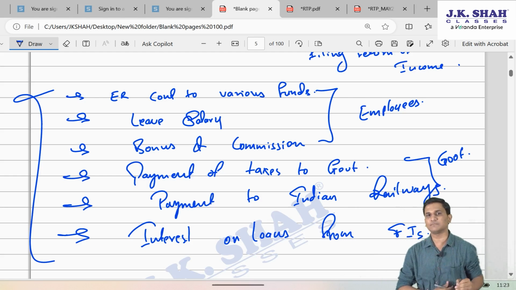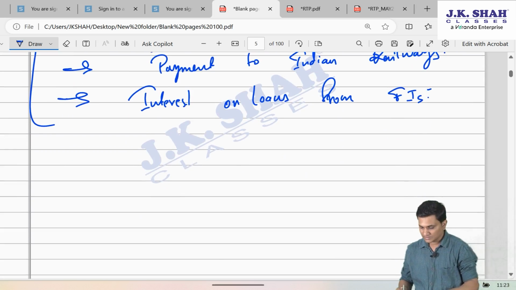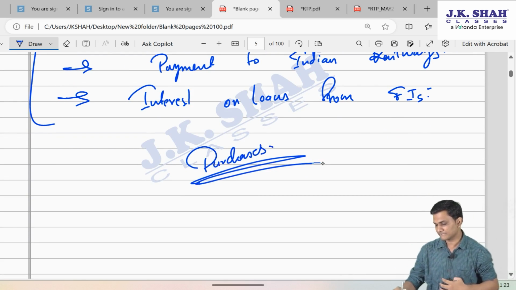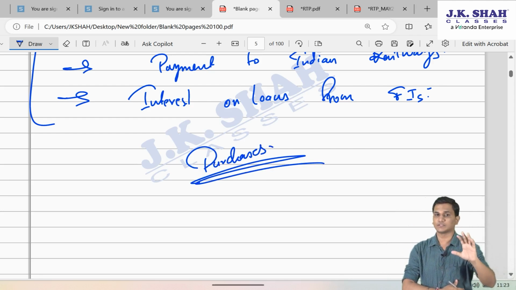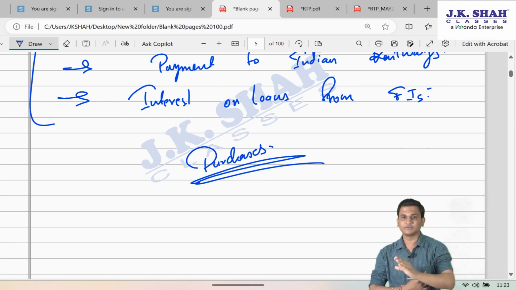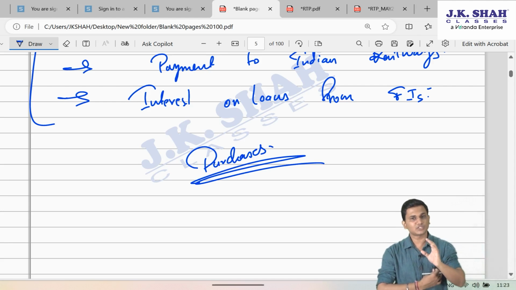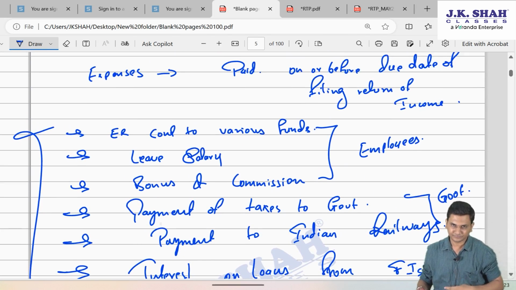That's why they made 43B, wherein till date purchases was not covered. When I say till date, I'm talking about till 31st March 2023. In 2023, amendment came. So friends, till 31st March 23, purchases were not covered in this list.